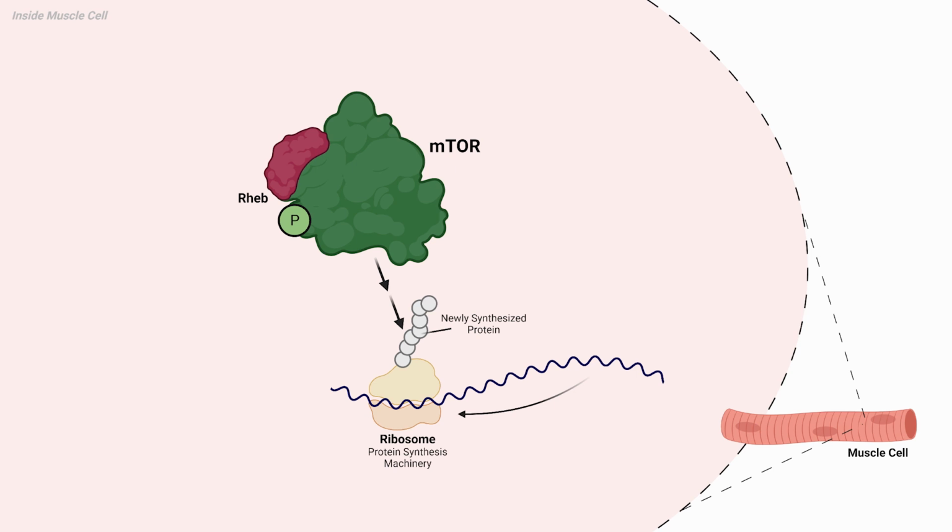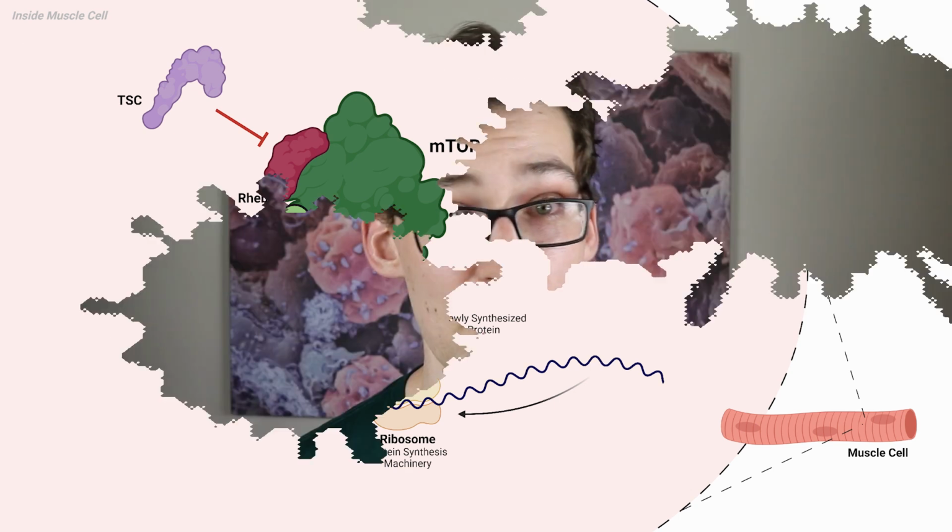However, there is a molecule that controls Rheb, and that molecule is called TSC. So if TSC is active, it will bind Rheb and, for lack of better words, transform the GTP to a GDP, a different molecule. In doing so, Rheb is no longer active, so it no longer activates mTOR, and protein synthesis reduces. Great. TSC controls Rheb, thereby controlling mTOR.